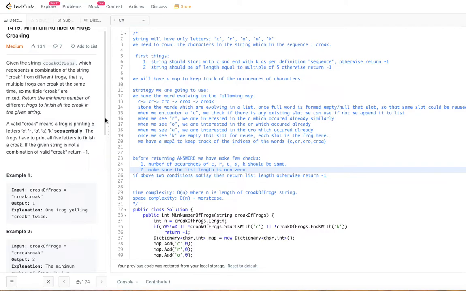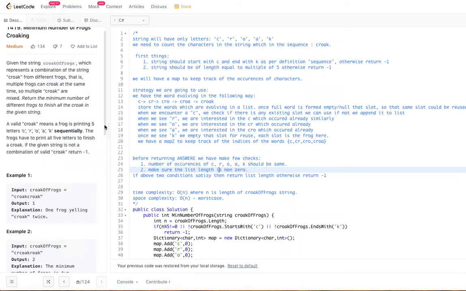So if there are multiple croaks in a given string, a frog has to finish the first croak before it picks up the second croak. It has to finish the first 5 letters and then it can do the second one. If the given string is not a combination of valid croaks, return -1.